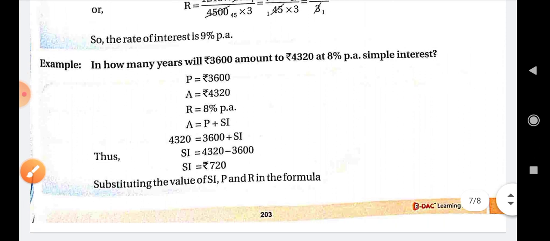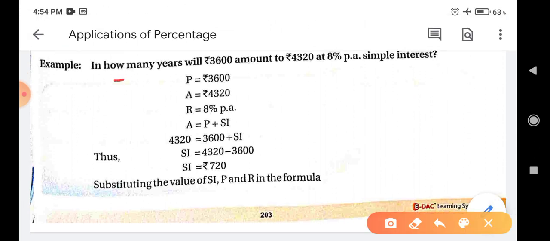In the next question we have to find time. In how many years will 3,600 amount to rupees 4,320 at 8% per annum simple interest? We are given this is principal, this is amount, and this is rate of interest. Firstly we have to use the formula of amount because amount is given.